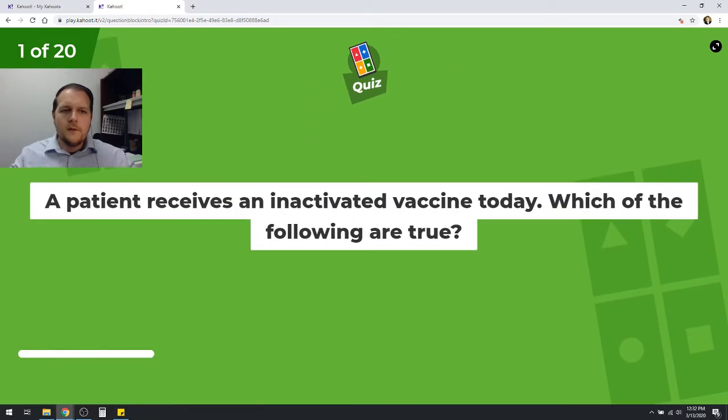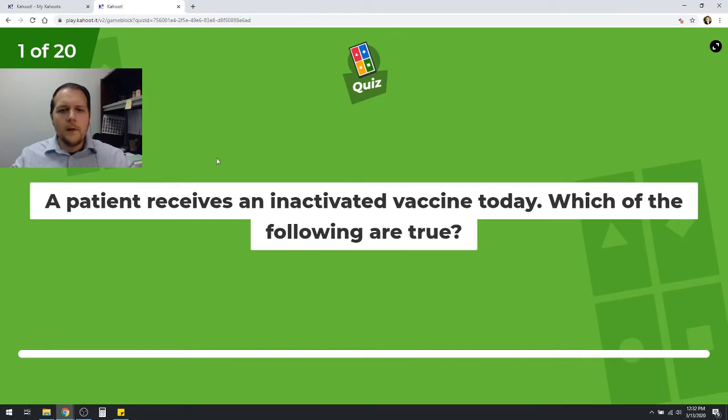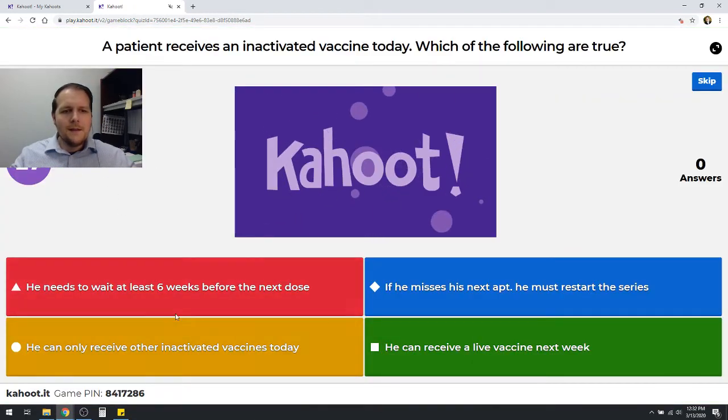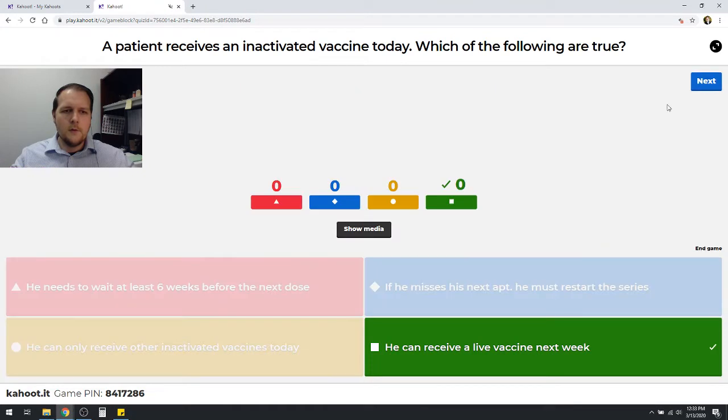So the first question is, a patient receives an inactivated vaccine today. Which of the following are true? He needs to wait at least 6 weeks before the next dose. If he misses his next appointment, he must restart the series. He can only receive other inactivated vaccines today, or he can receive a live vaccine next week. What do we think here? Well, let's see which one of these is going to be true. Basically, he can receive a live vaccine next week.